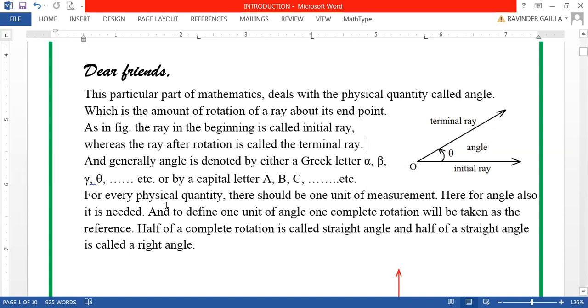Based on that amount, we will define one unit of that particular physical quantity.